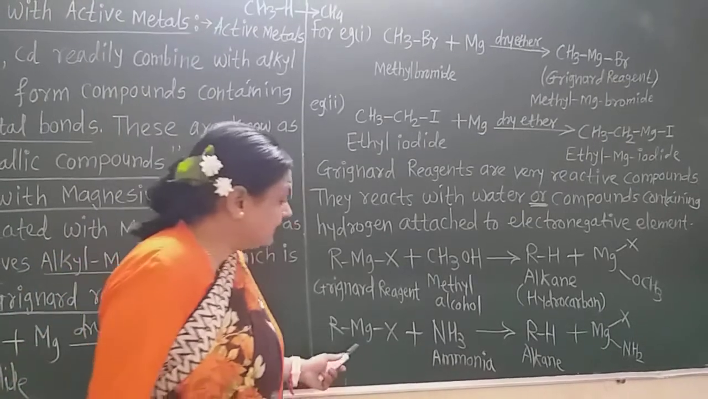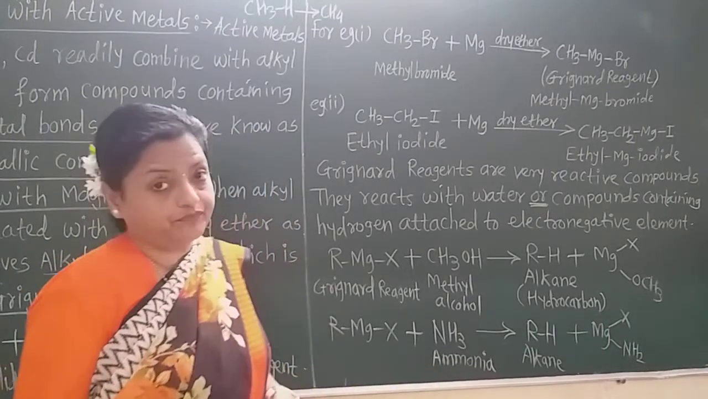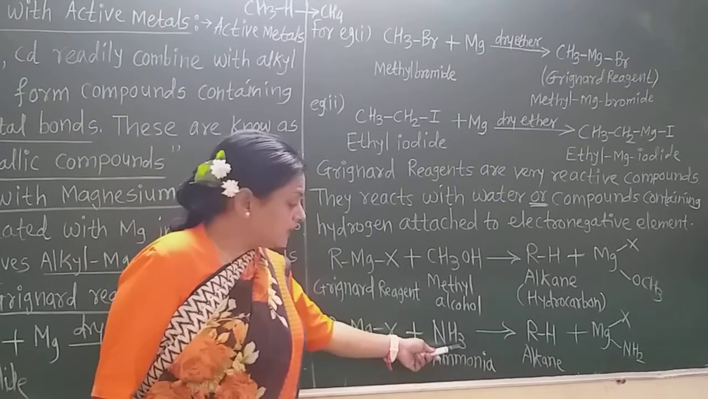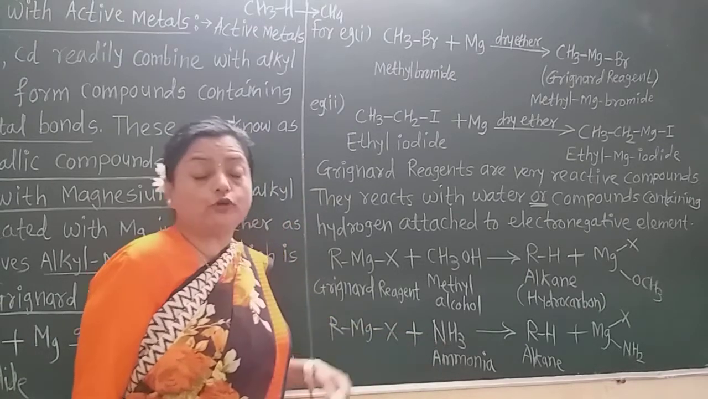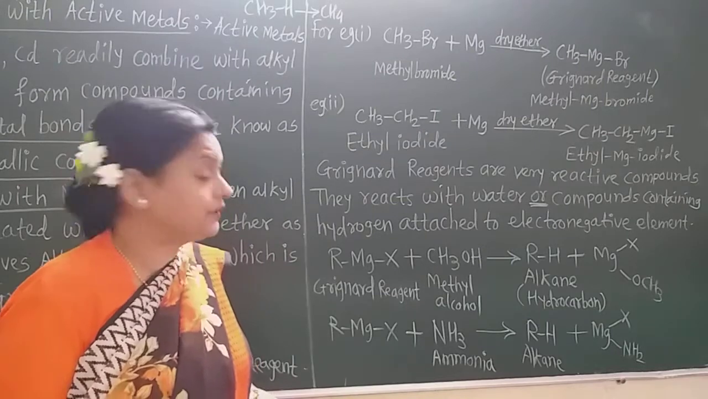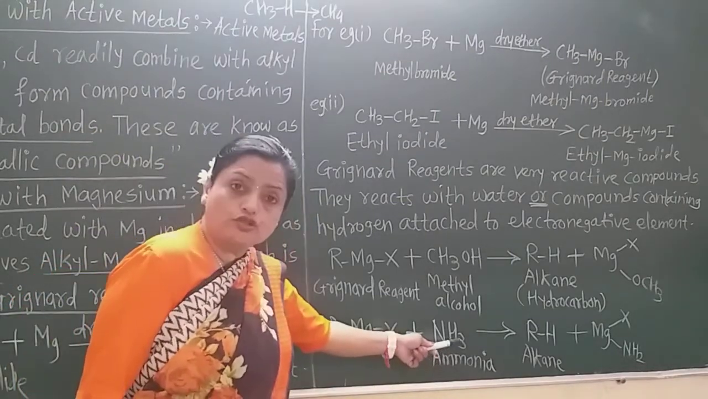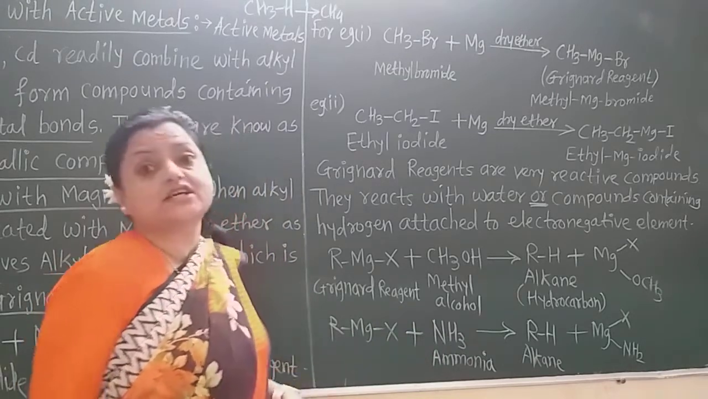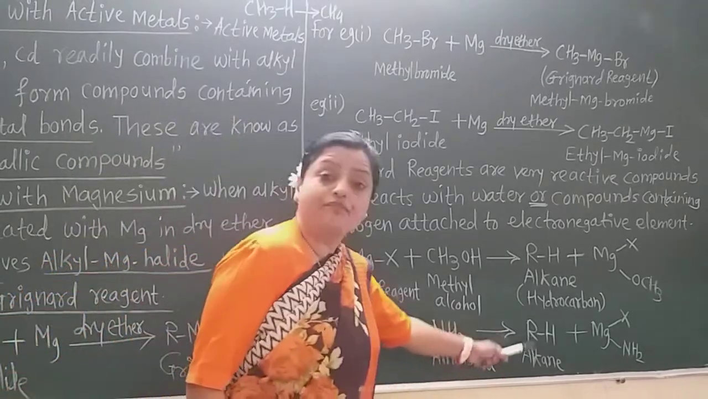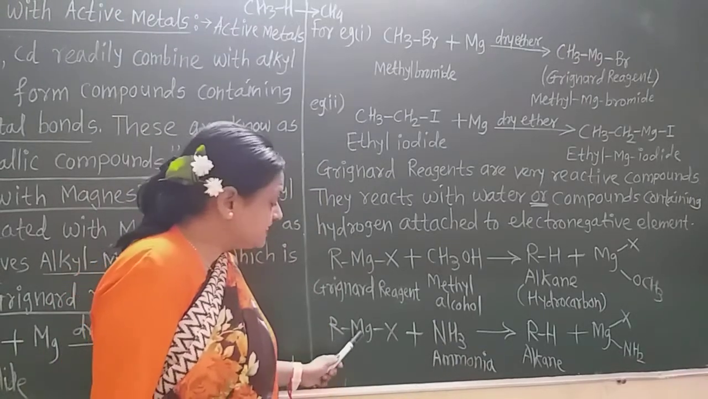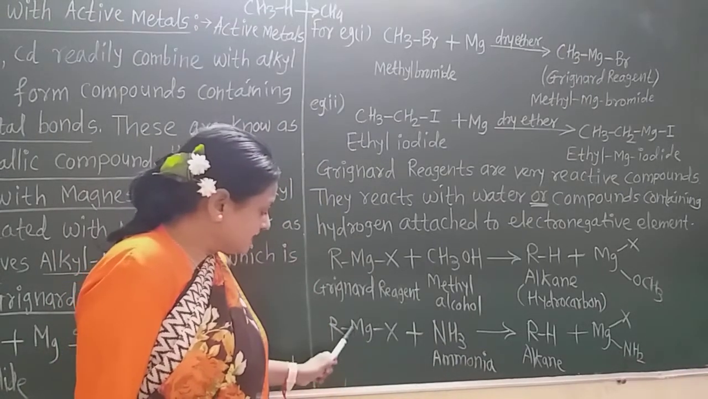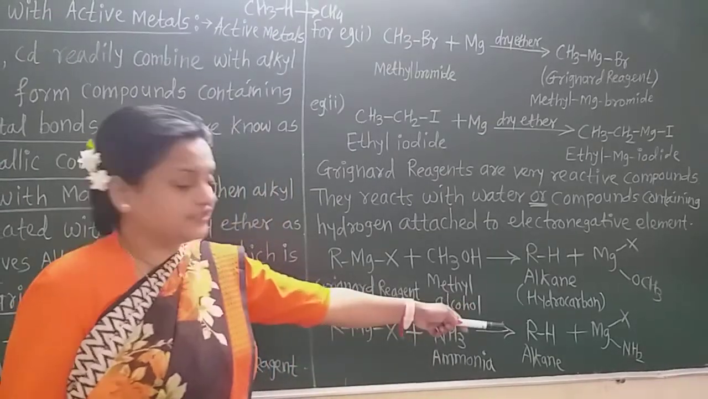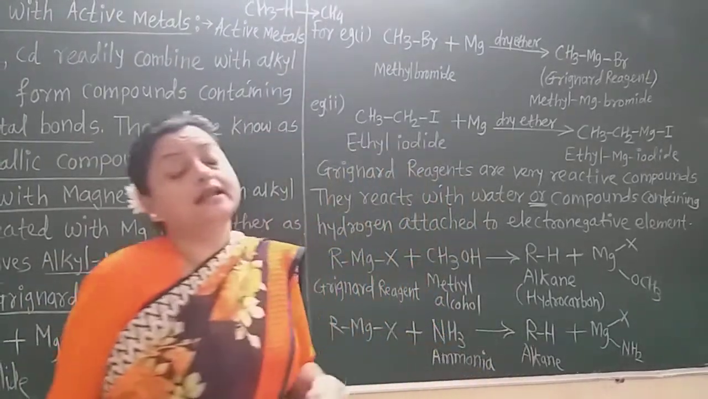Now see the next one, ammonia. In ammonia also it is a hydrogen compound. Here also the hydrogen is attached to the electronegative atom nitrogen. So one of these three hydrogen atoms gets attached to the alkyl group and there is formation of alkane. And on the second bond of the magnesium there is the attachment of NH2, that is the byproduct.